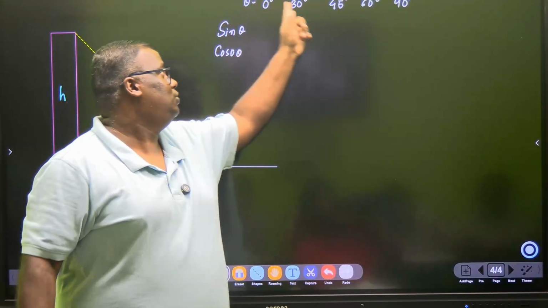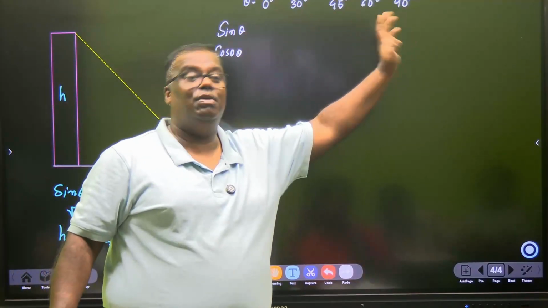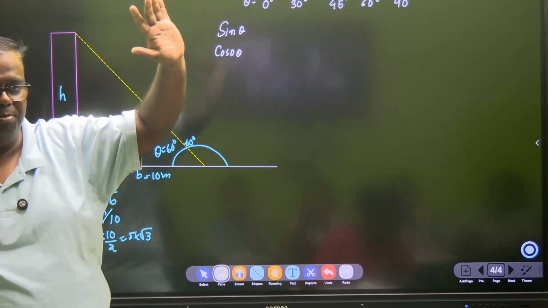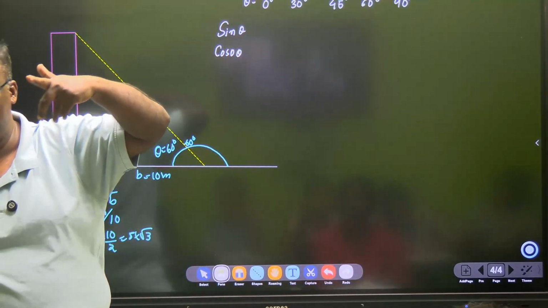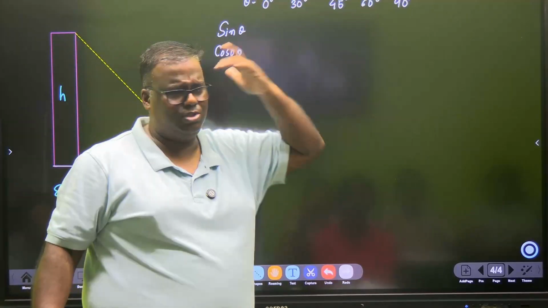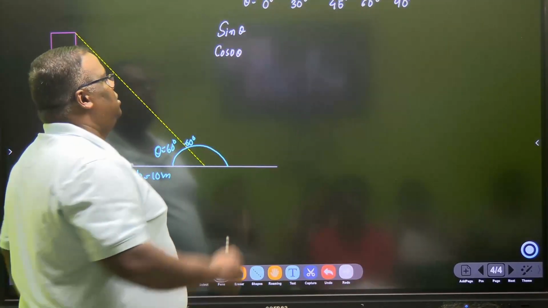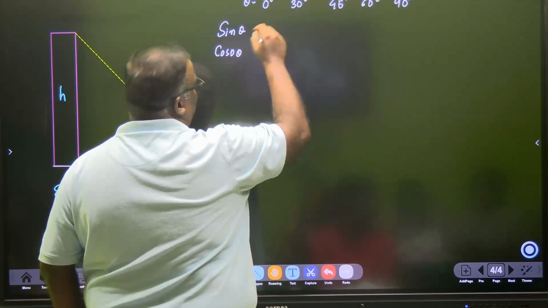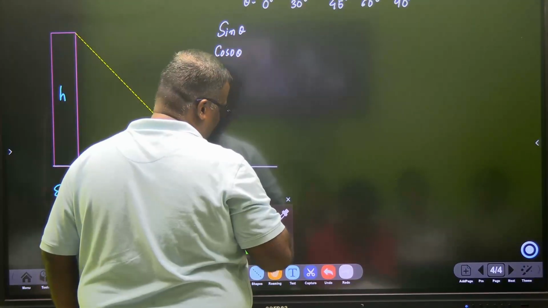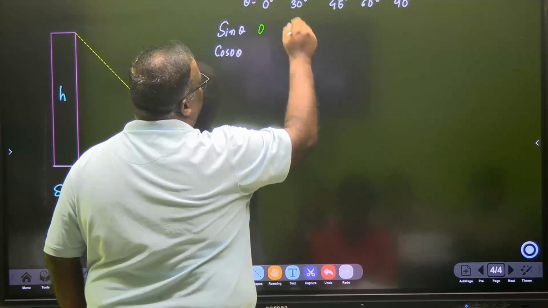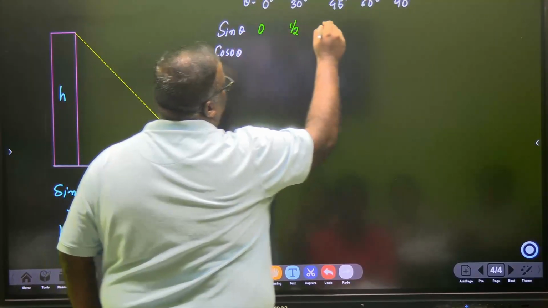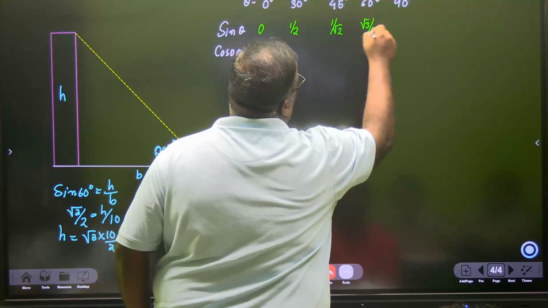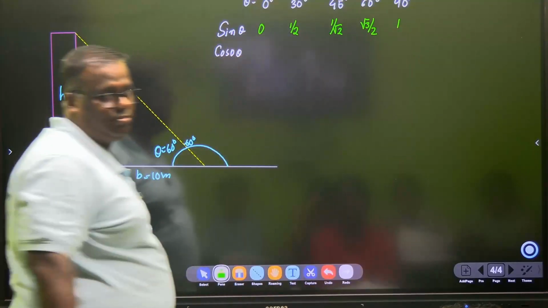In grade 10 anyway, you have to memorize for all the 6. 1, 2, 3, 4, 5. 5 into 6, 30 values. So 30 values no individual can memorize unless and until there is a trick. So people will first make you afraid that so many values, but it's nothing like that, there's a trick. So sine, you don't need the signs in grade 9, but I'm writing it because you'll see some trend. Sine 0 is 0, sine 30 half, sine 45 1 upon root 2, sine 60 root 3 by 2, and sine 90 is 1. Got it?